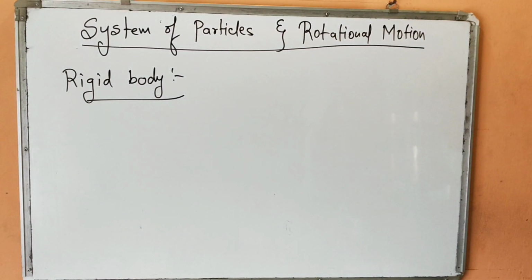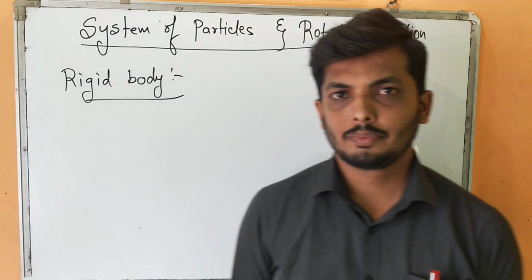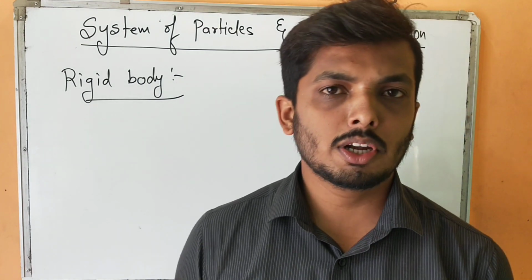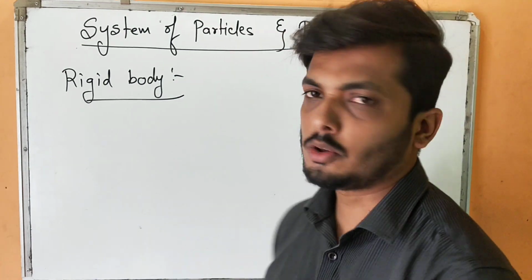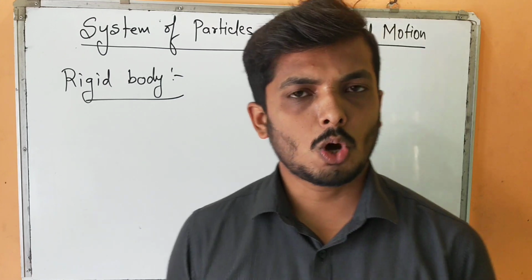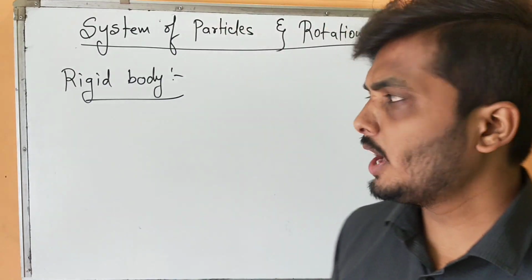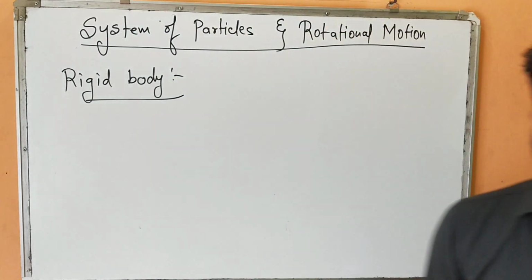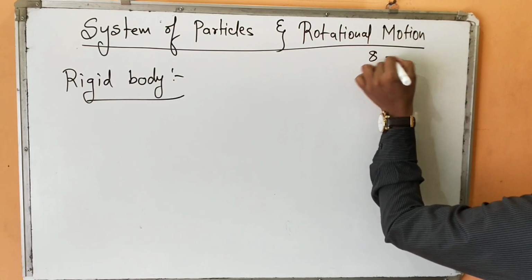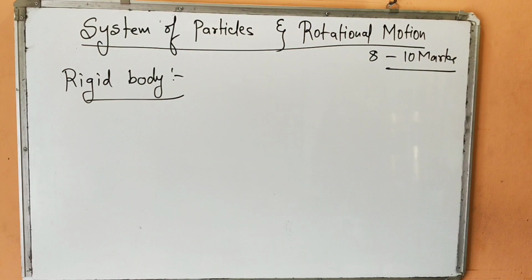Now before we start the actual topic, in this topic we are going to study the rotational effects of the body. We are going to study the concept of rigid body and see what are the different kinds of motion a rigid body undergoes. Then we are going to study the center of mass concept, followed by torque, angular momentum, and then we'll conclude this topic with the theorem of perpendicular and parallel axis. If I look at the weightage, minimum 8 to maximum 10 marks you can expect in the board exam from this topic.